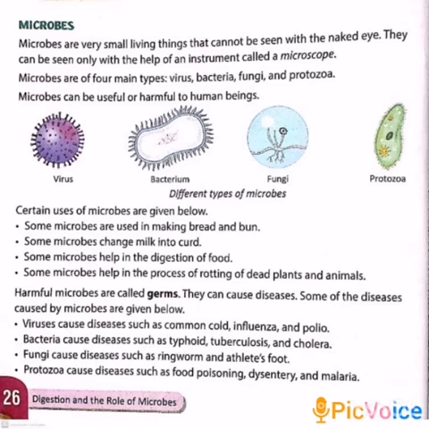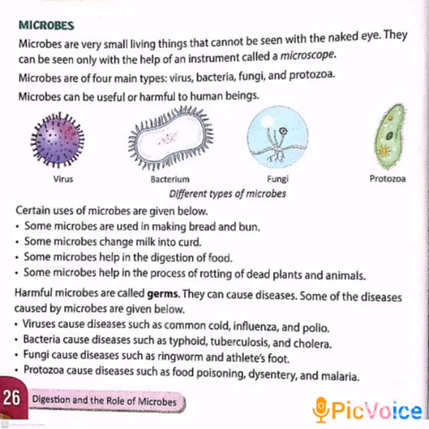Some microbes change milk into curd. That is, lactobacillus is a type of bacteria that change milk into curd. Then some microbes help in the digestion of food. And some microbes help in the process of rotting of dead plants and animals.